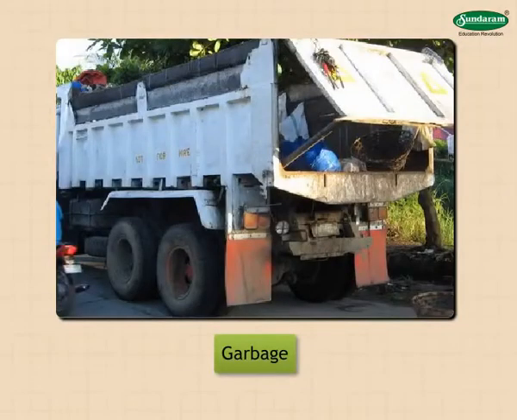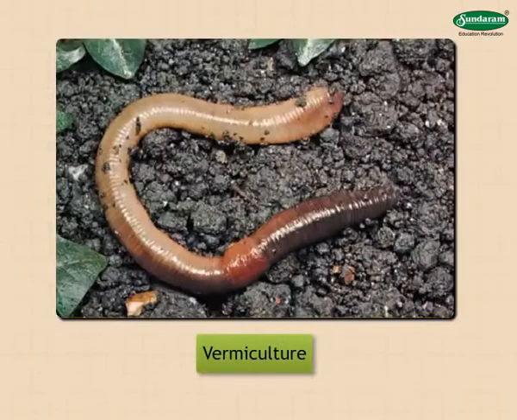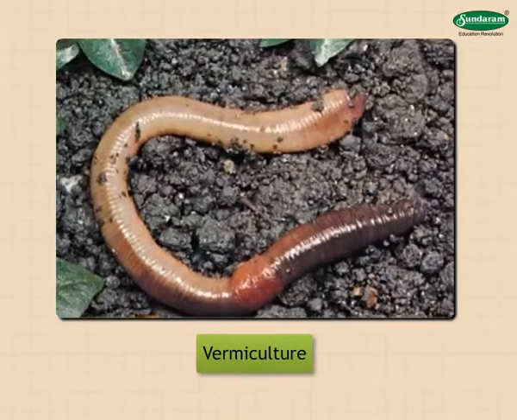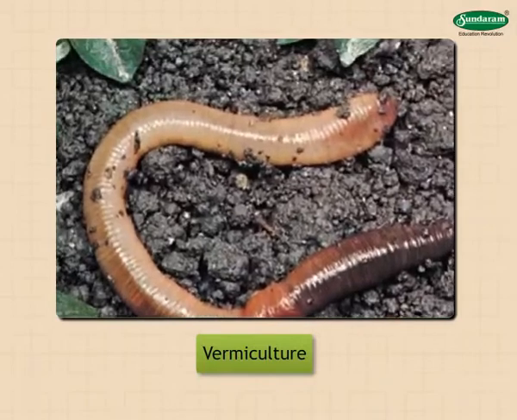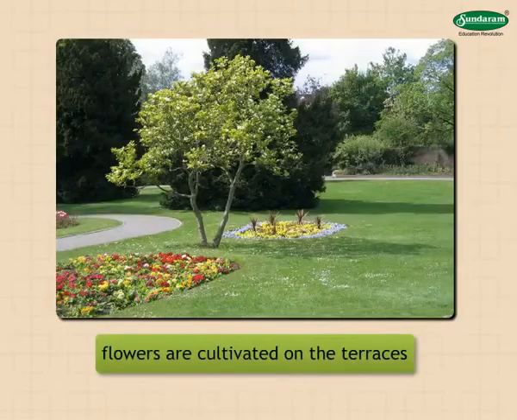Garbage is formed on a tremendous scale in the Mumbai metropolis. It is taken to Borivali, Gorai Creek, Deonar and Chembur. Vermiculture is carried on in these places in a scientific way. Manure is produced from garbage and this helps to reduce pollution of the environment. In some suburbs, flowers are cultivated on the terraces of some buildings.